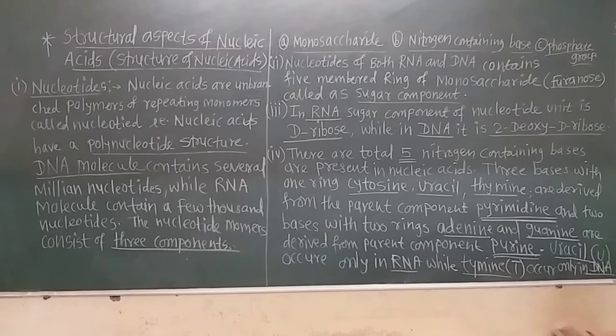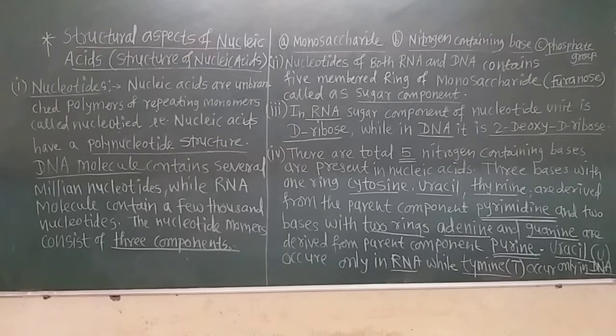That is also very important. Uracil is always present only in RNA. Remember that, and thymine is only present in DNA. Now let us see the actual chemical structure of this nucleotide first, and then we will see the chemical structures of all the 5 different nitrogenous bases. That is always asked in the examination.